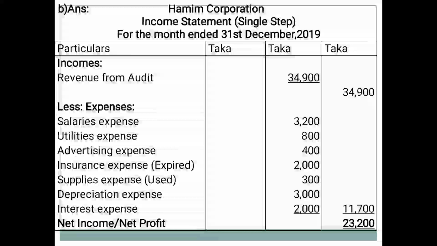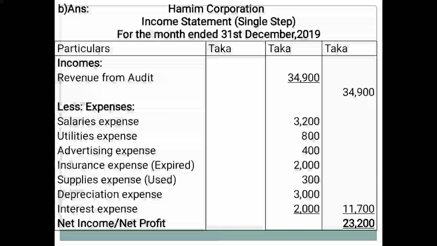Number 4, items of expenses, insurance expense, that is from adjustment number 1 we can get prepaid insurance expired. I have already said for this entry, when any asset expired or asset used, then it is treated as regular expenses or recurring expenses. So insurance expense is written here for expired amount Taka 2,000 in middle column.